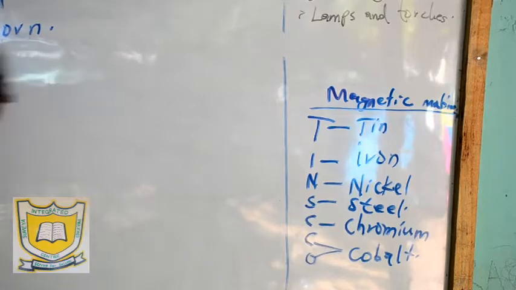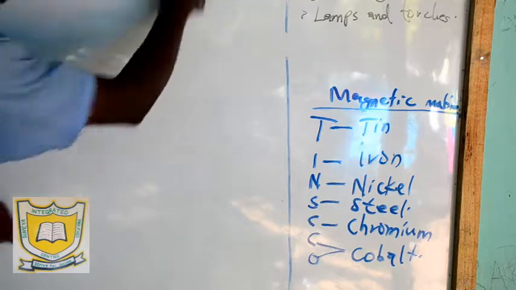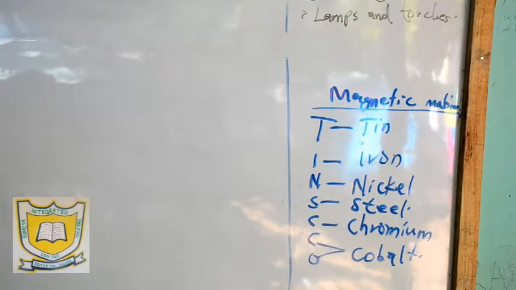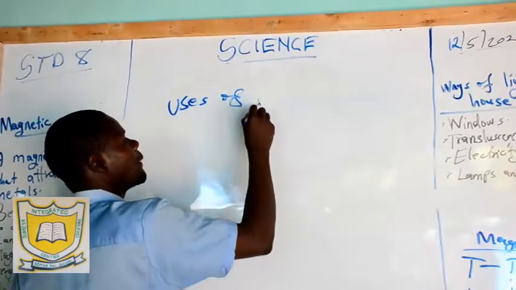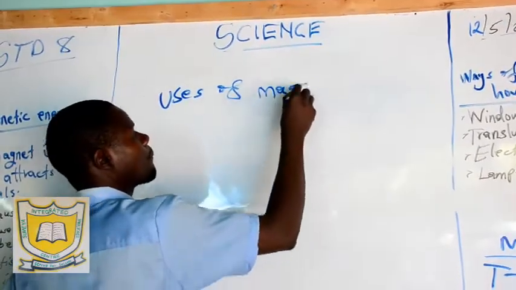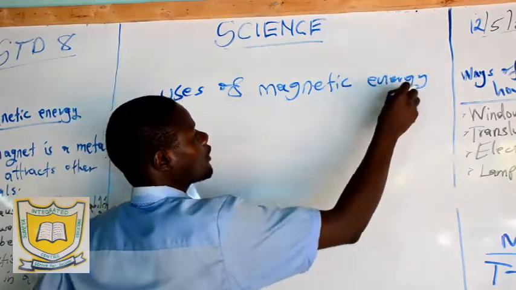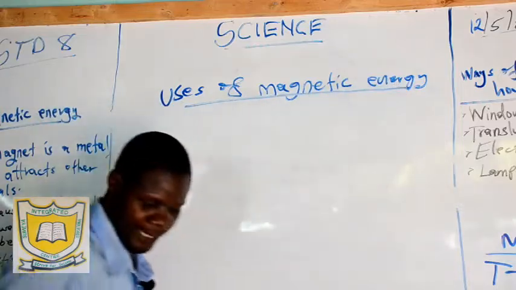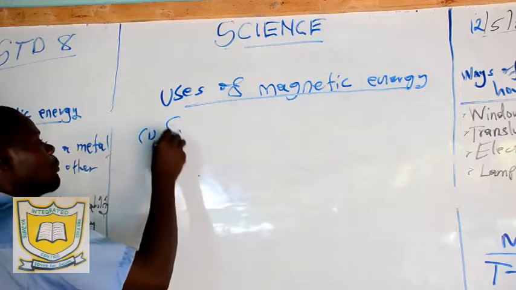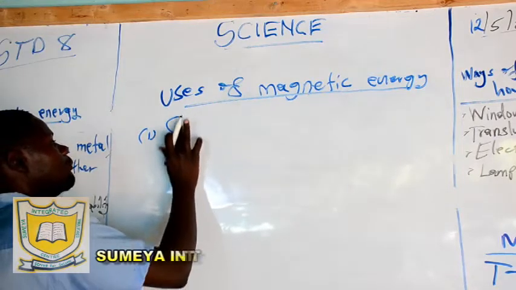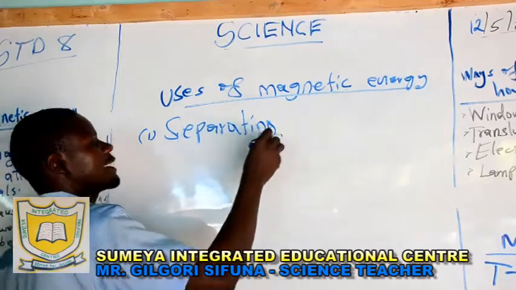How can we use magnets? This magnetism or force of the magnet is very useful to us. In which way? Uses of magnets. This is the fourth type of energy. So its uses: number one, separating mixtures.